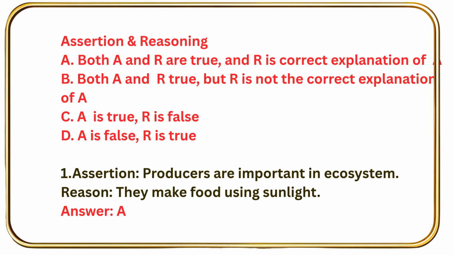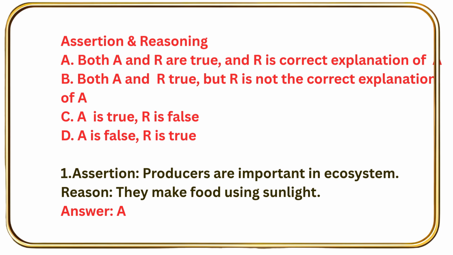Next, let's see assertion and reasoning. Some instructions are given here. Option A means both A and R are true, R is the correct explanation of A. B, both are true, but R is not the correct explanation. C, A is true, R is false. D, A is false, R is true. We want to mention the options here.